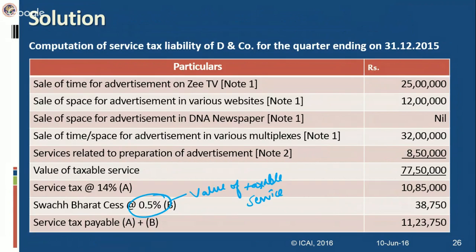On the service tax amount you used to compute EC and HSEC at the rate of 2 and 1% respectively, but Swachh Bharat is different. It is computed on the value of taxable service. So it effectively makes the rate of service tax 14.5%, but it's always advisable that you show it separately in any of the questions. So that is why I have taken this question to show you the presentation part, that you take all the receipts and after showing the value of taxable service, you show the service tax amount and Swachh Bharat separately, and then after adding these two you will get the service tax paid.